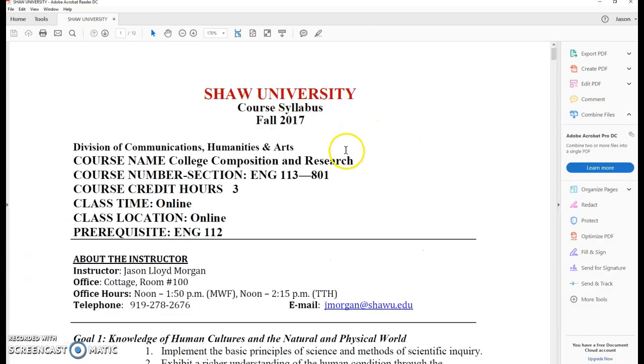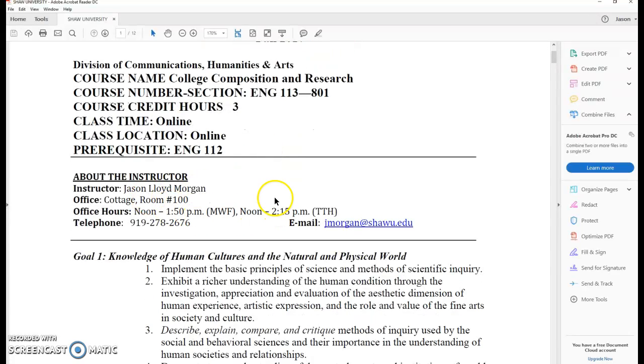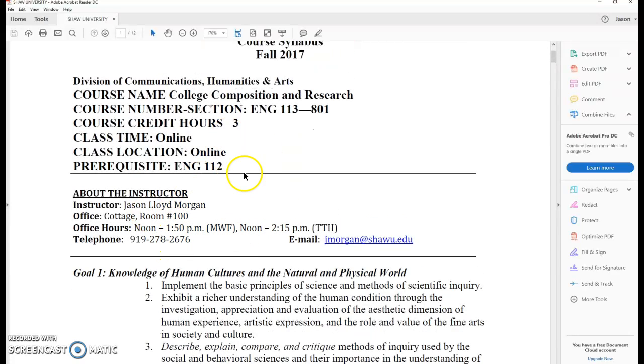Okay, anyway, here is the syllabus. So this has all the information. It's got my information. There's my phone number. That's to my office at school. Best way to get a hold of me is my email. I check that all the time, not only when I'm at school, but when I'm at home.